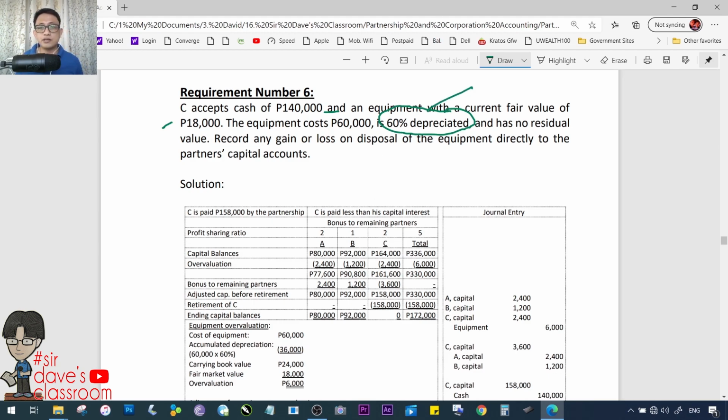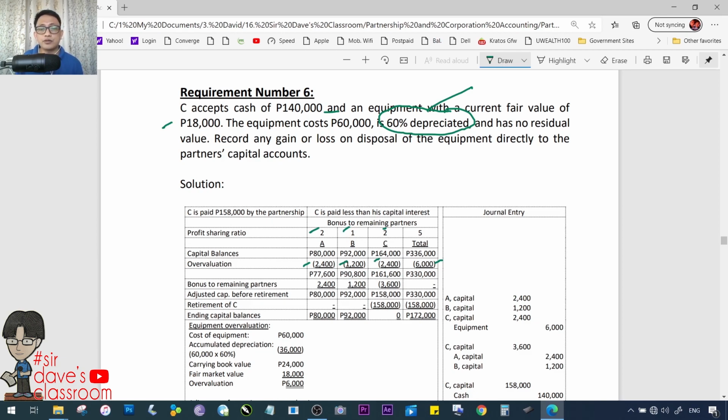If the cost is 60, 40% of 60,000 is how much? 24,000 yung book value. Okay? So, ang kanyang fair value ay 18,000. So, may difference na 6,000. It is being carried in the books for 6,000 higher than the supposed value. So, i-decrease mo siya ng 6,000. Paghahatian nilang tatlo. 2:1:2. So, 2,4, 1,2, and 2,4.